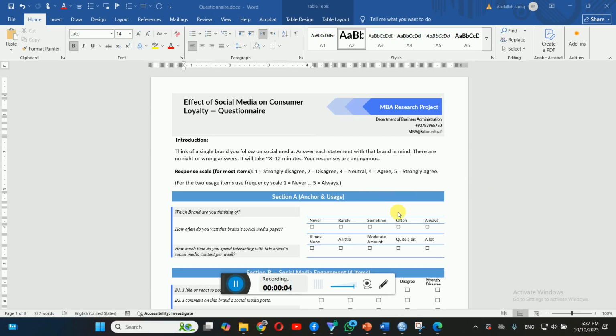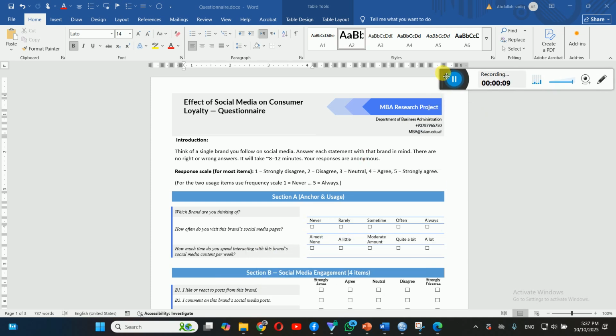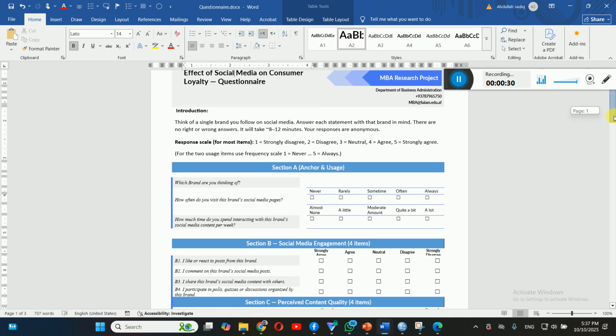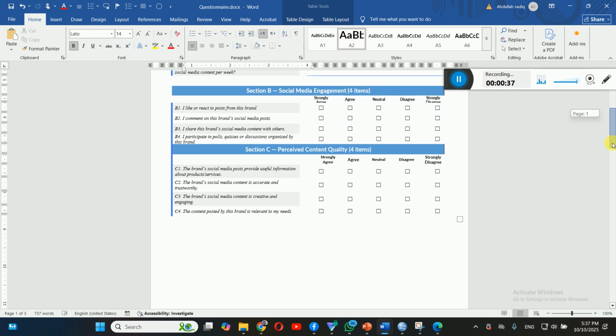Dear students, in this session, inshallah, I will explain the reliability and validity of the questionnaire. This is one of the questionnaires I'm just using for the purpose of example. Inshallah, I will show how to check the reliability. I'm not focusing on how to develop the questionnaire. This is something we have already discussed: what is the process and what are the methods involved in the development of a questionnaire? I'm really focusing on how to check whether the questionnaire is reliable. We learn how to check the reliability and also the validity of the questionnaire results, right?